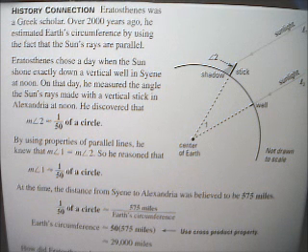Anyway, that's some of the things about Eratosthenes, and he really was a pretty remarkable ancient mathematician.